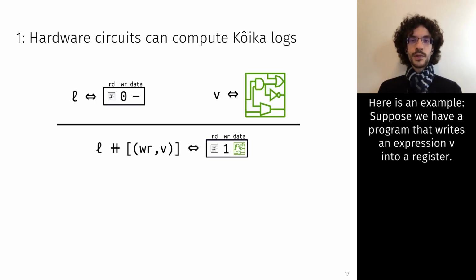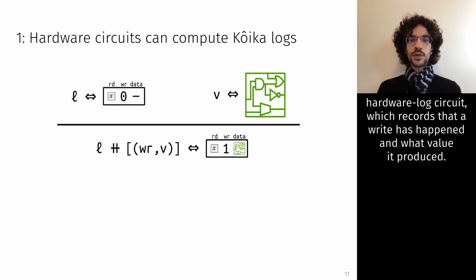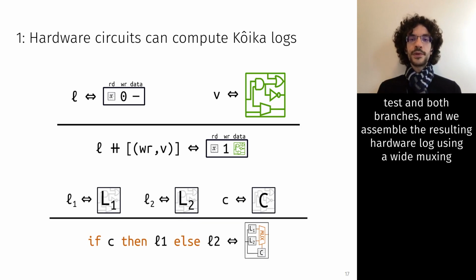Here's an example. Suppose we have a program that writes an expression v into a register. We recursively compile v to get a circuit, shown here in green, and then we generate a new hardware log circuit, which records that a write has happened and what value it produced. Now for a second example. For a program that contains an if, we start by compiling the test and both branches, and we assemble the resulting hardware log using a muxing circuit.